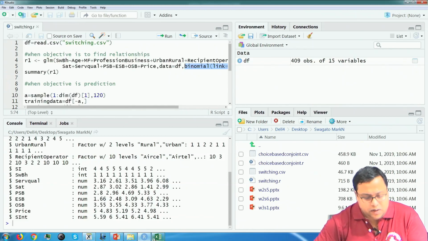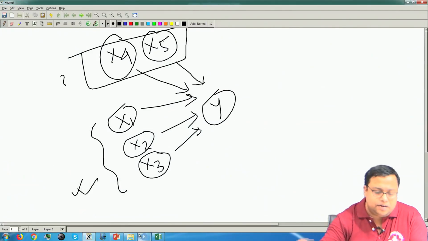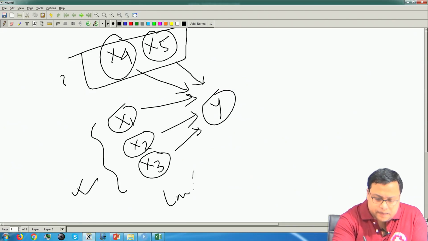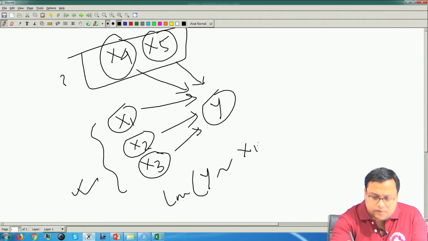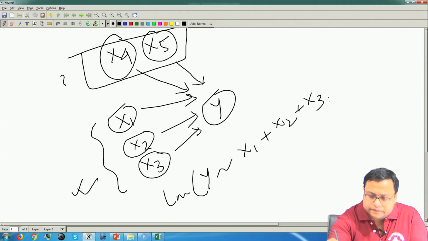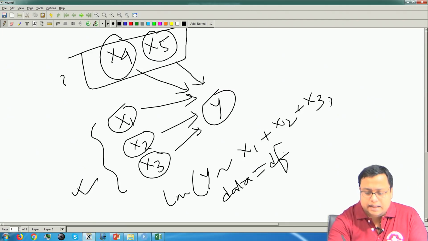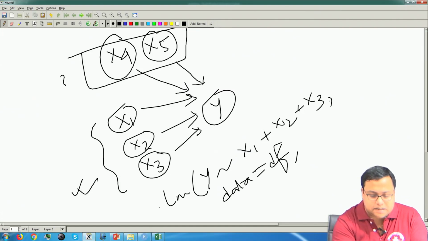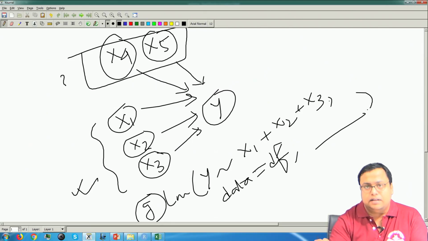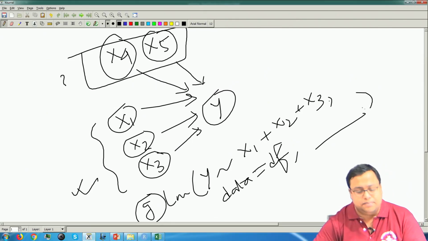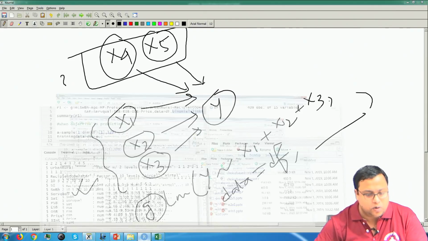So, whether you run logistic regression or linear regression, it is LM y tilde x1 plus x2 plus x3 comma data is equal to the data set name. So, in this case df, and then if it is a binomial regression, then this becomes g, and then you add another thing here, that is all. So, otherwise it is similar to linear regression, the code is similar.